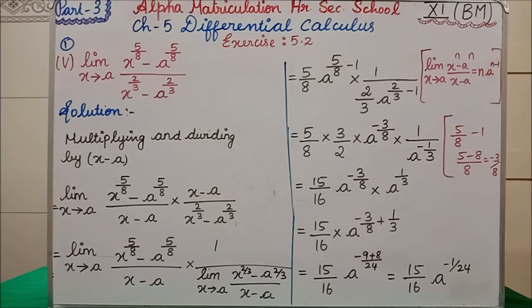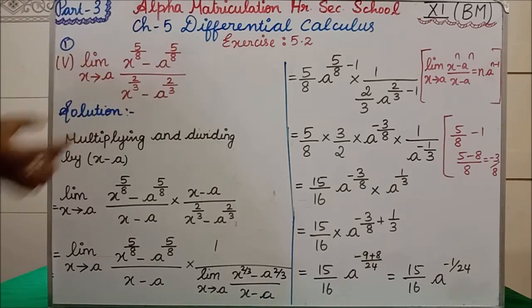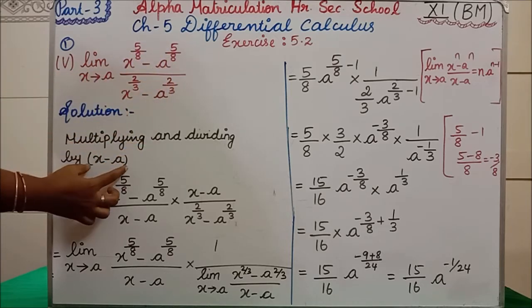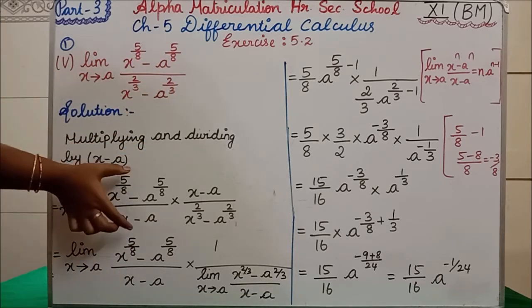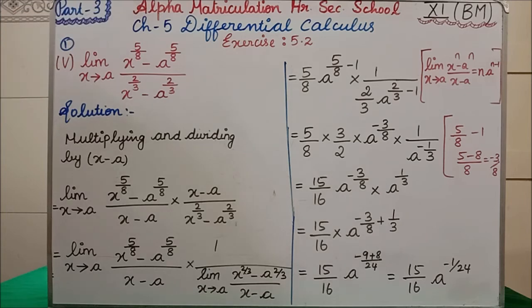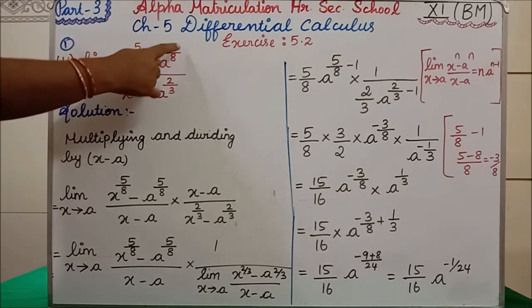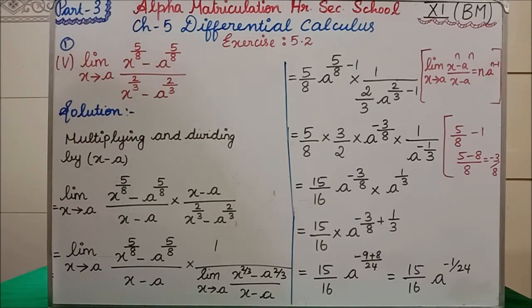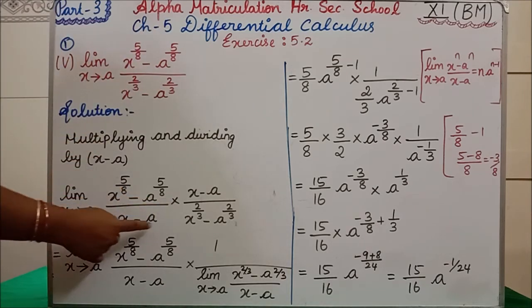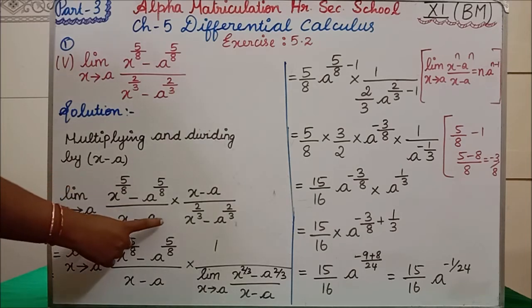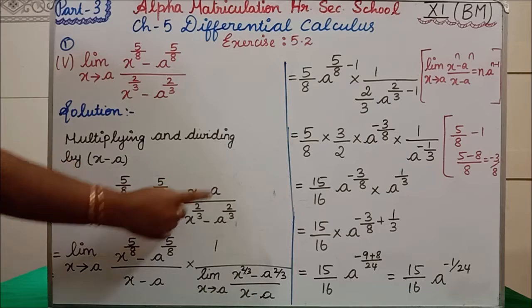See here, we are having n. Here for x also we are having power, for a also we are having power. So whatever alphabet we are having, that same alphabet you have to write in the denominator. Only then we can apply that formula. Clear? So x^(5/8) minus a^(5/8), what we are going to do, we are dividing by x minus a. Clear? Okay, now the same x minus a we are multiplying into x minus a.